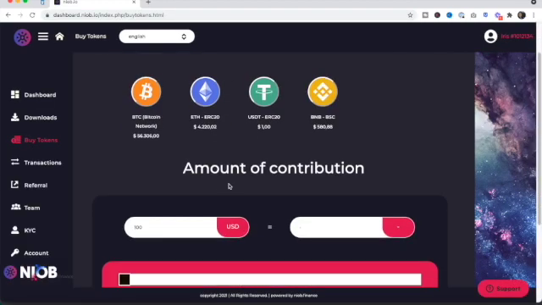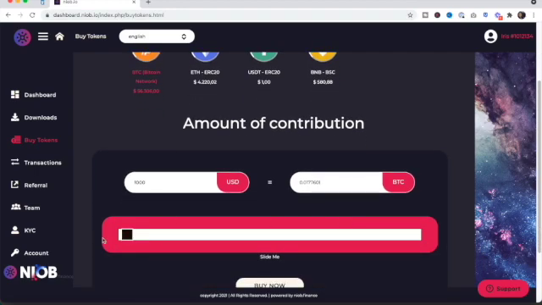And you can decide what you want to pay with. Some of these have gas fees, and I'm not very familiar with the other ones. So what I'm going to do is buy Bitcoin, and I am going to do 1,000. So this is the Bitcoin number that you need, right? You need to have this much money in Bitcoin.